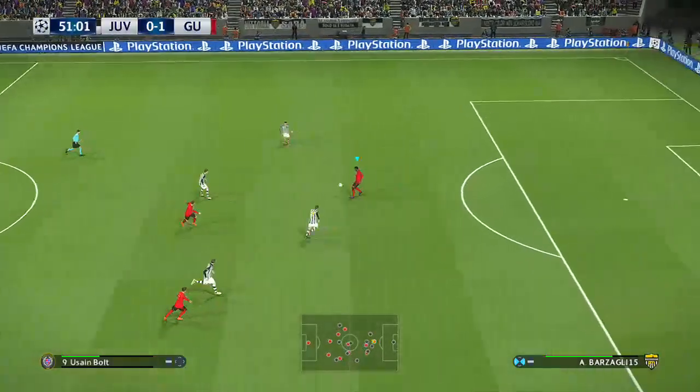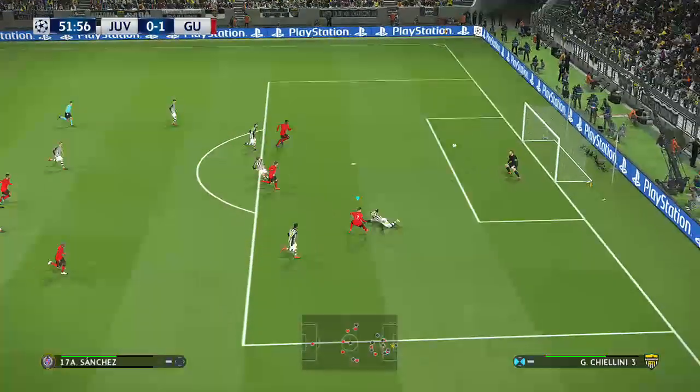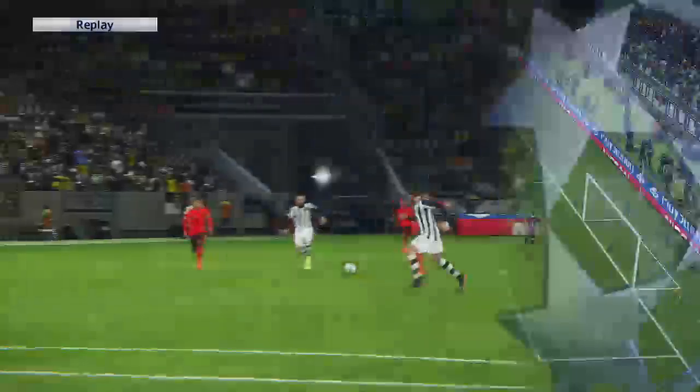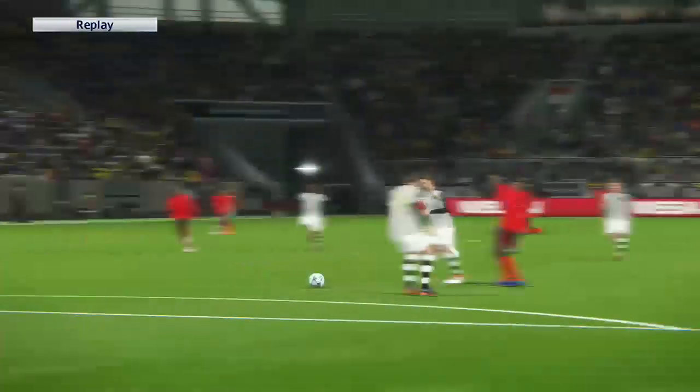Sanchez. Well, he's given it away. On the ball there. Falcao. Alexis Sanchez shoots. Oh. Too close for comfort. Oh, he really wanted that. Yeah, and you can feel and hear how the crowd are reacting to all of this.